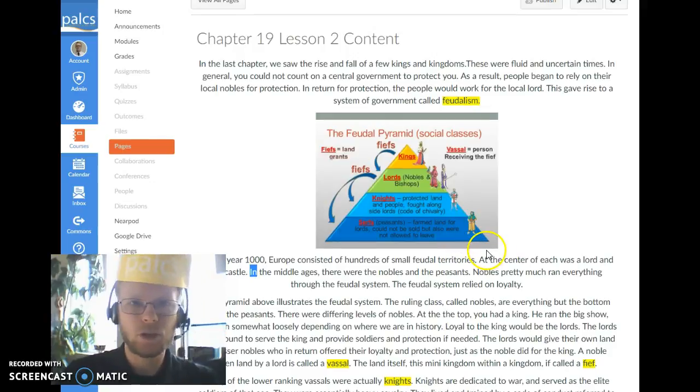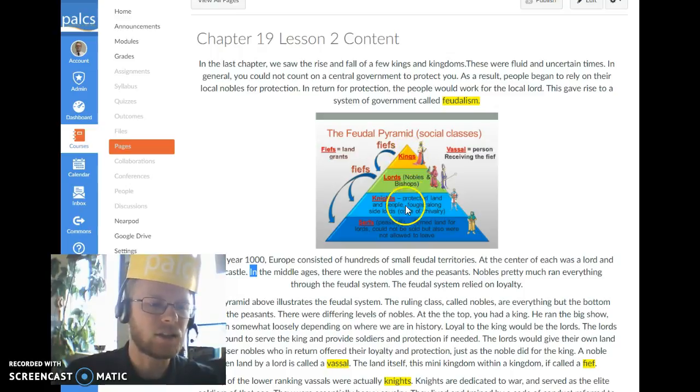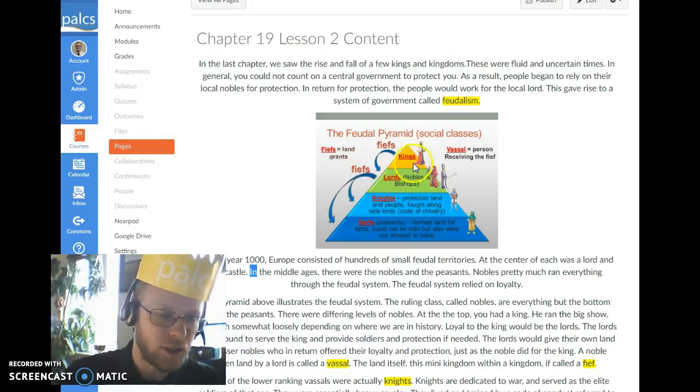So this whole feudal system, the rundown real quick. The lowest of the nobles were the knights. They weren't always knights, but oftentimes these vassals were knights. The vassals were given land by lords, and the lords were ultimately loyal to the king. So the knights had to be loyal to a lord, and the lord had to be loyal to a king.